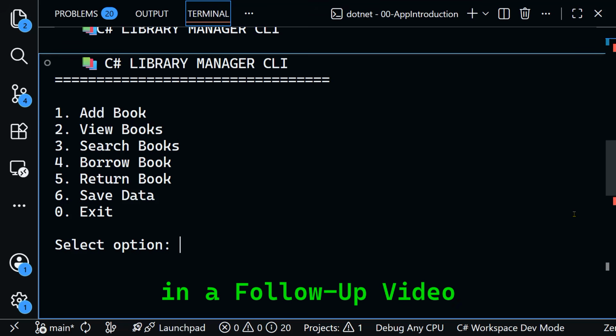All right, so that's the application that we're going to be coding today. It's a simple CLI tool, a library manager. What it does is add books, view the books, and search the books. You can borrow a book, return a book, and save data to a JSON file. So we're going to work not with a database, but with a data persistence system using a JSON file. We will use serialization to serialize C# objects to JSON, and deserialization from JSON to C# objects to list everything to the console. So we're going to have fun today. And finally, you can exit the program.